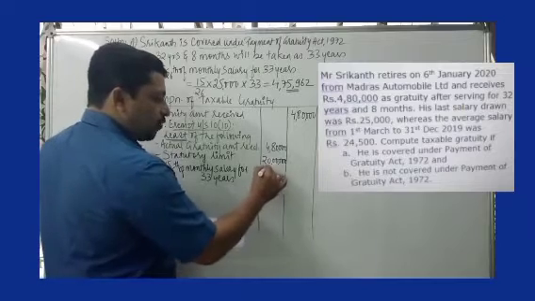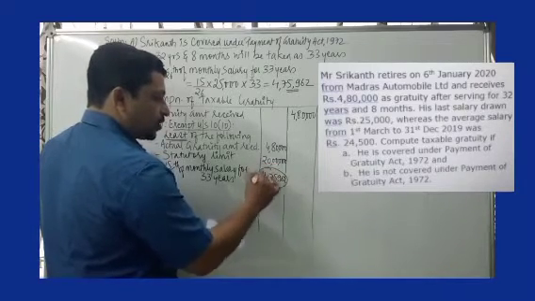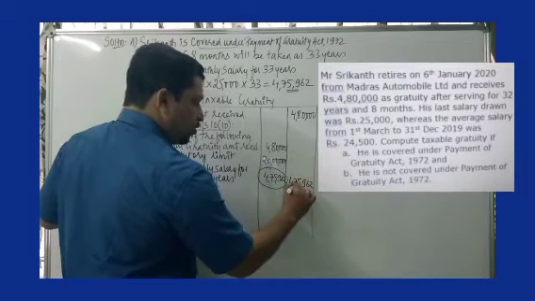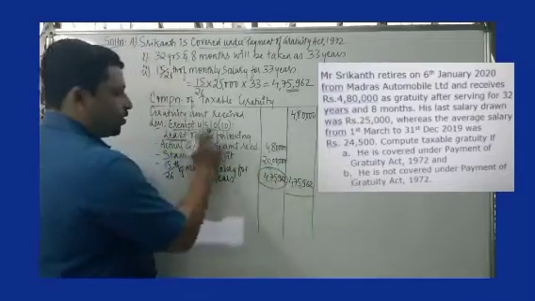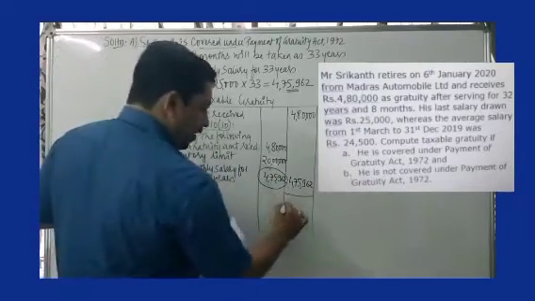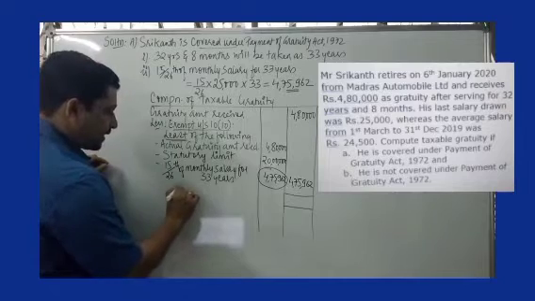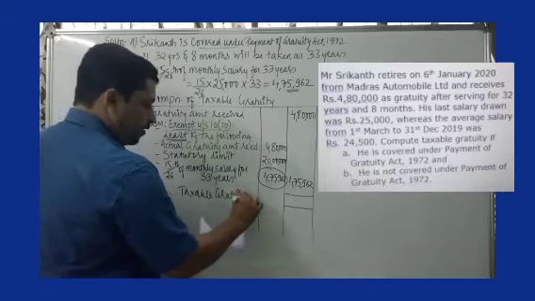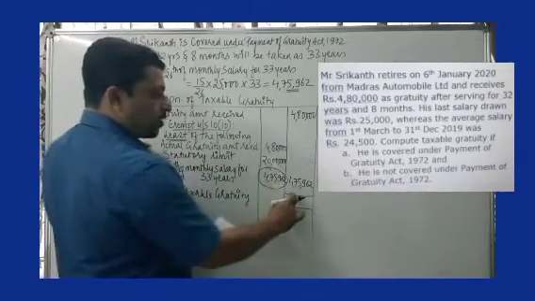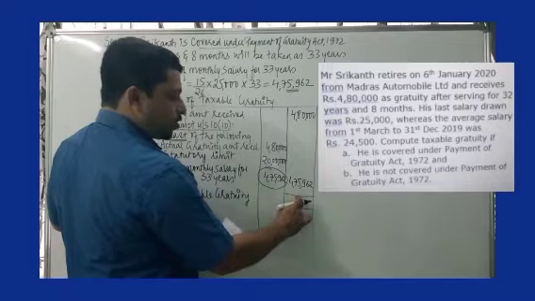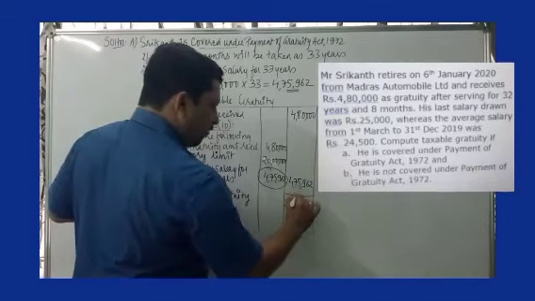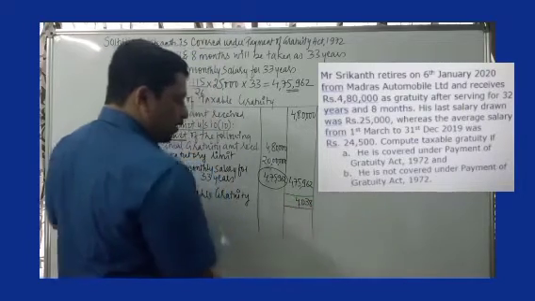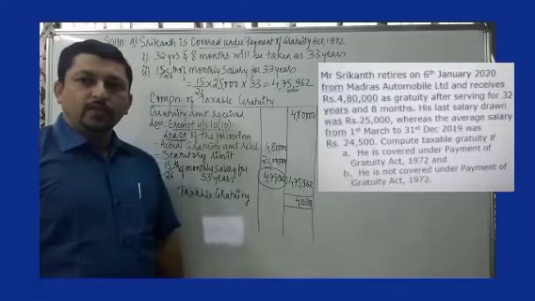Among the three numbers, whichever is less. So this number is the least. So I write that in the outer column, 4,75,962. That is the exempt amount. Therefore, taxable gratuity will be 4,80,000 minus 4,75,962, which is 4,038. So taxable gratuity would be 4,038.